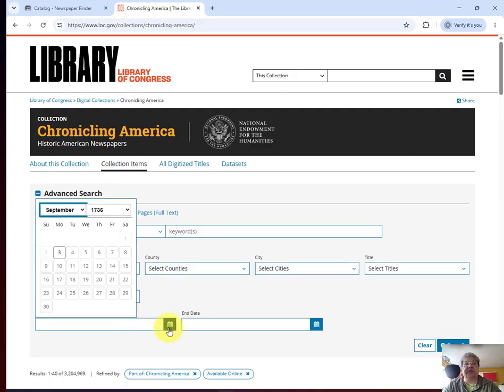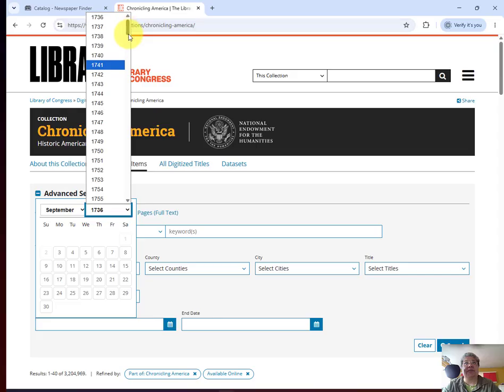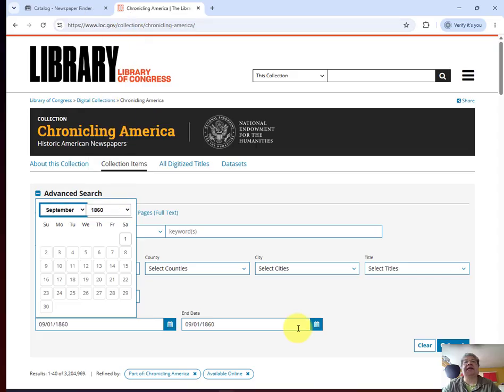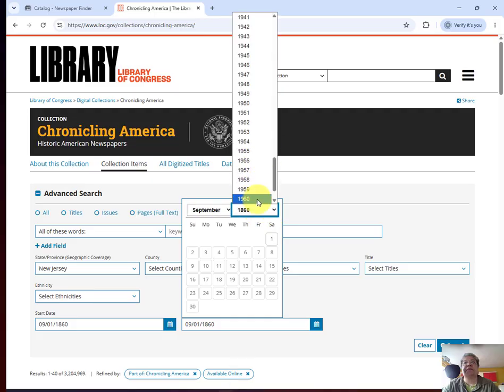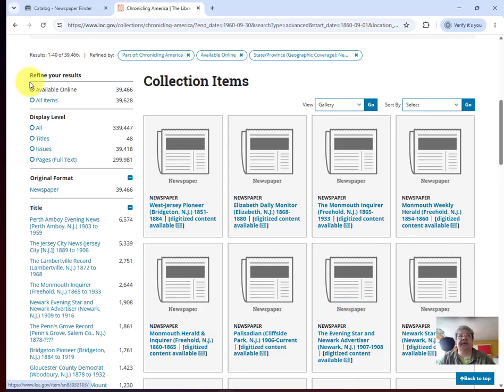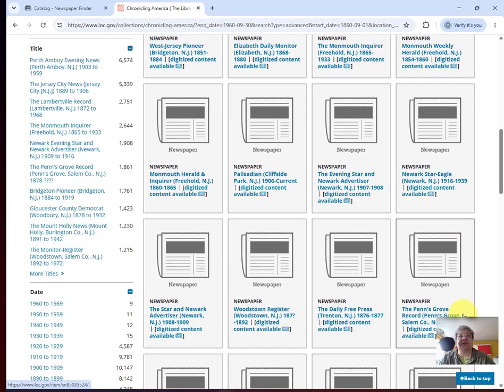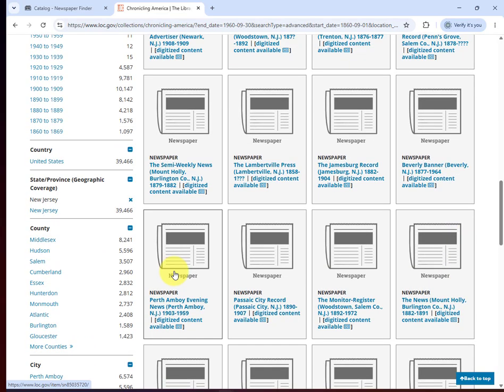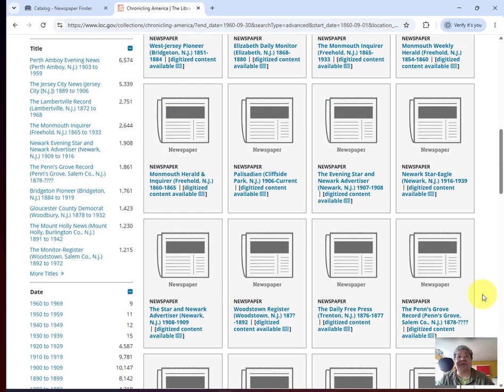I will filter on, so I want to go back to 1736. I want about 1860, and then I'll take that to 1960. Click search. And here we have the collection page. It's a particular layout that personally I find a little difficult to navigate. The nice thing about having Newspaper Finder is it gives you a different layout.